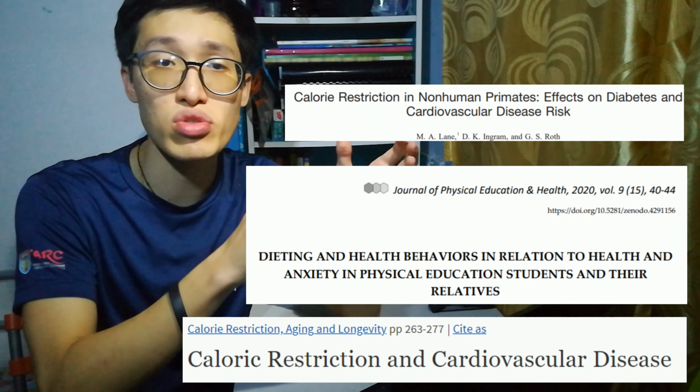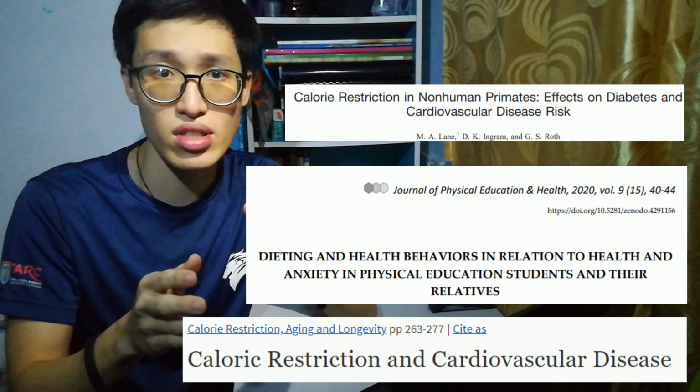According to this research, people who restrict their calorie intake are more likely to increase the risk of diseases such as cardiovascular disease, low blood sugar, and also mental distress. Because food is life. We love food, and we need food to supply enough energy for us throughout our day.